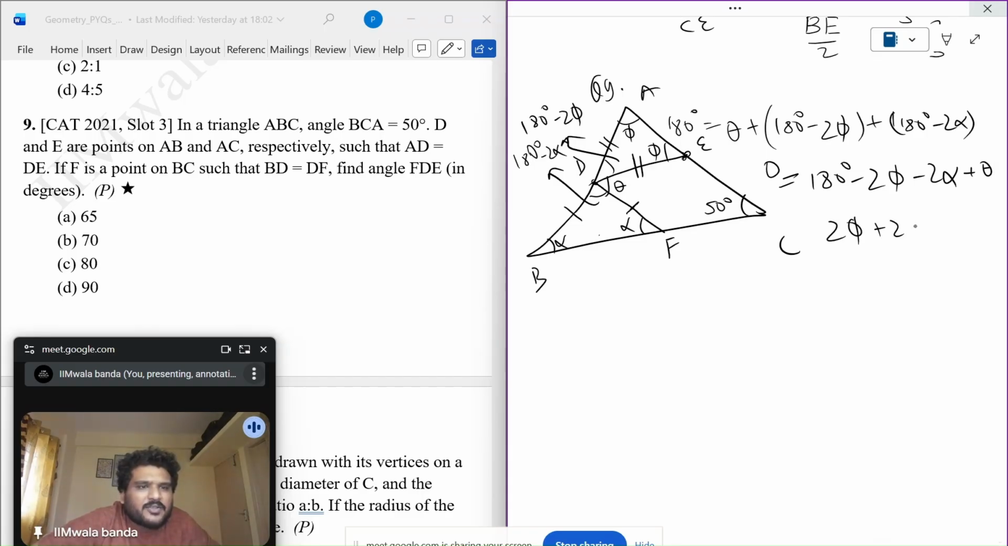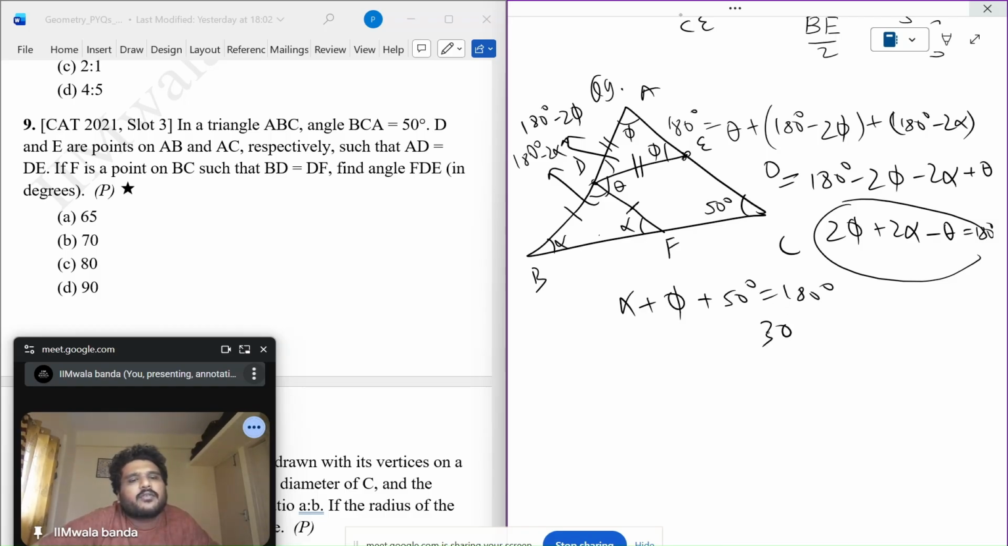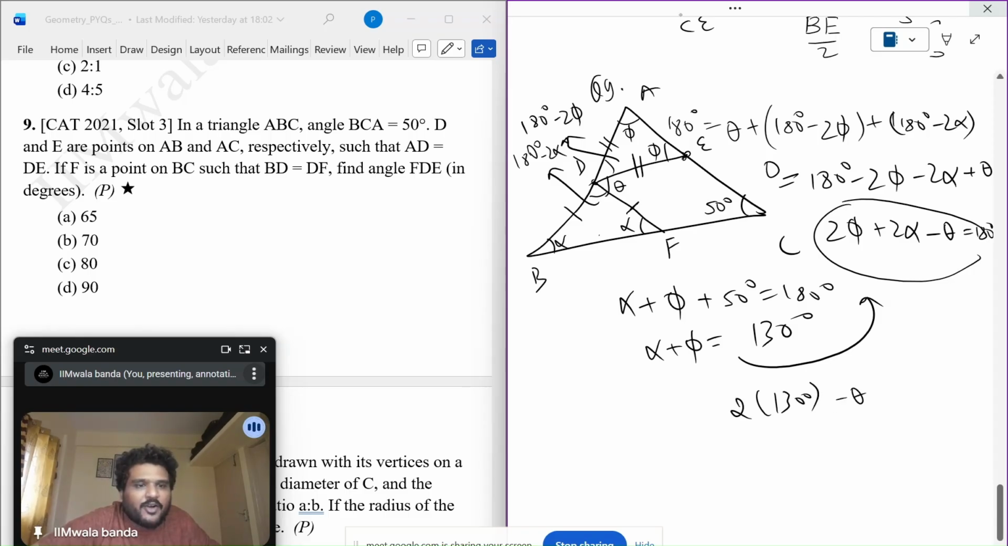2 phi plus 2 alpha minus this is 180 degrees. So I'm getting somewhere. Okay, this I got. How to use this 50 degrees, no? Alpha plus phi plus 50 degrees has to be 180 degrees. So 130 degrees, alpha plus phi. Okay, put it here. So 2 into 130 degrees. Hey, got the answer. Just about playing with numbers. But don't be in a rush so that you don't make a calculation mistake.